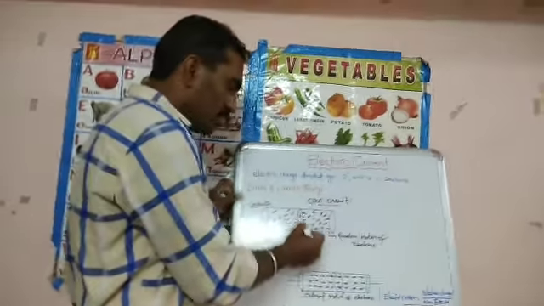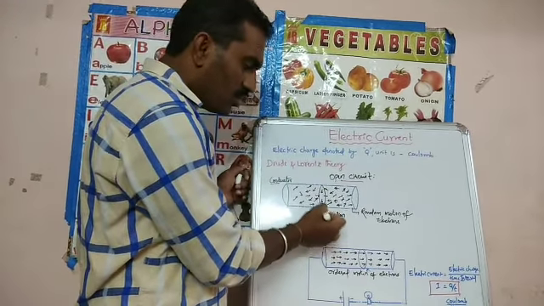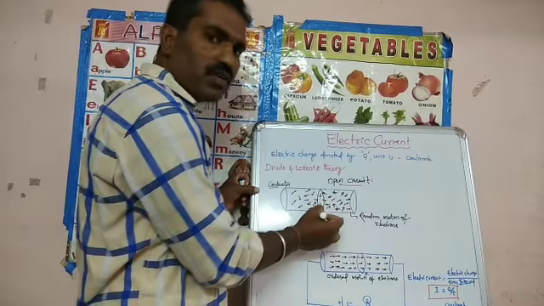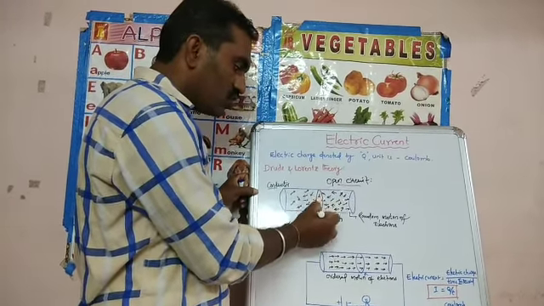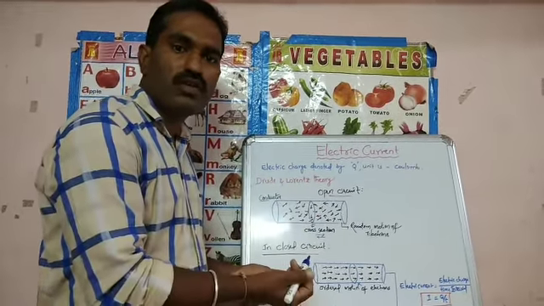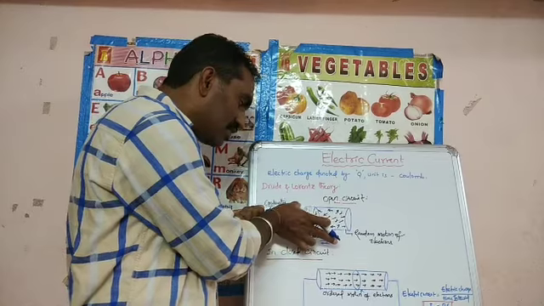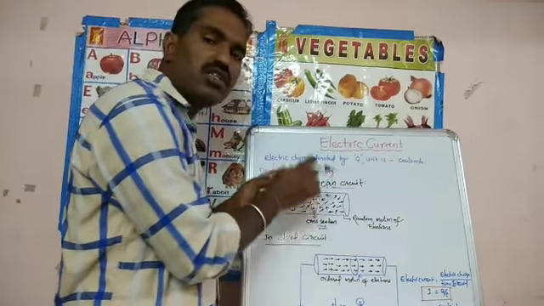At any cross section of area, the number of electrons going left to right is equal to the number of electrons going right to left. Thus the net charge across the cross section of area of the conductor is zero. If the conductor is in open circuit, the net charge across the cross section is zero.